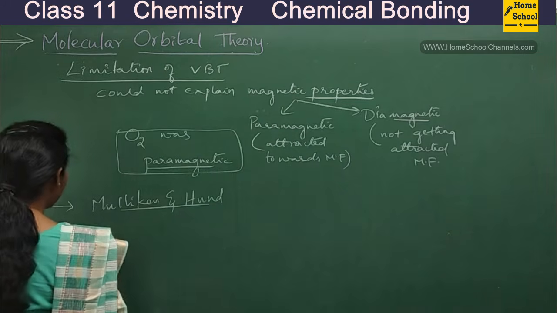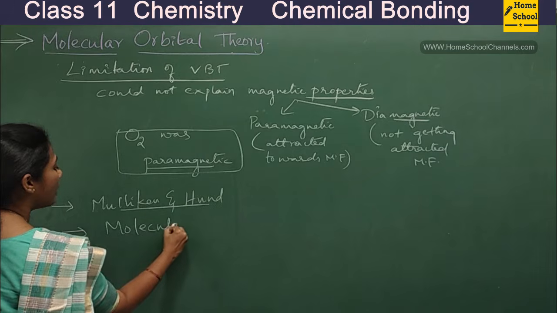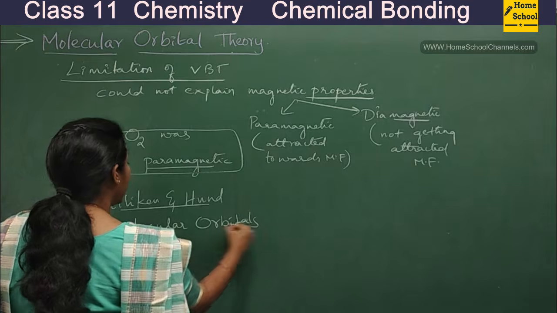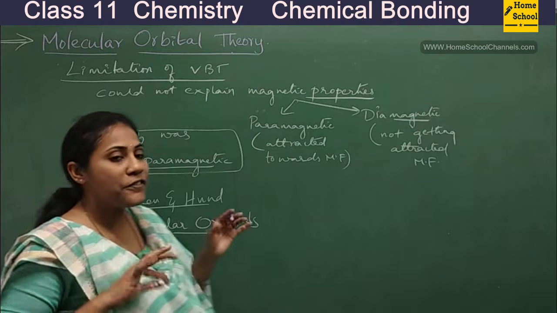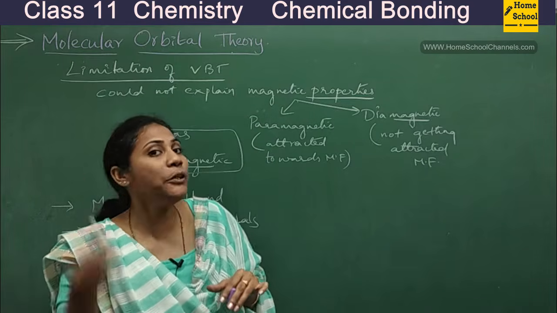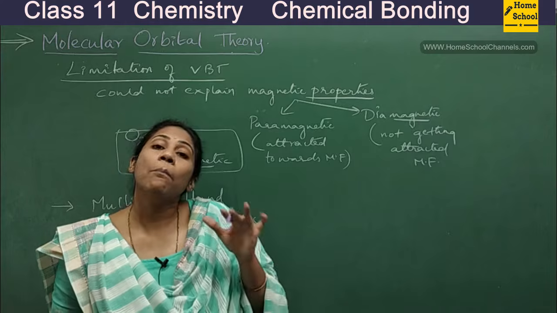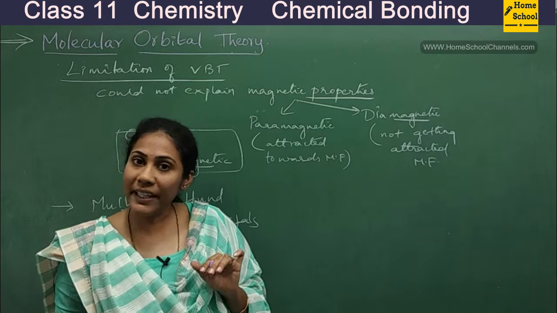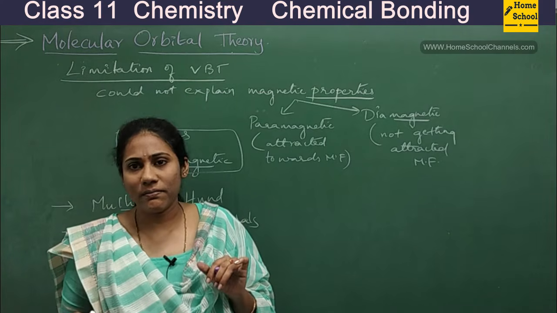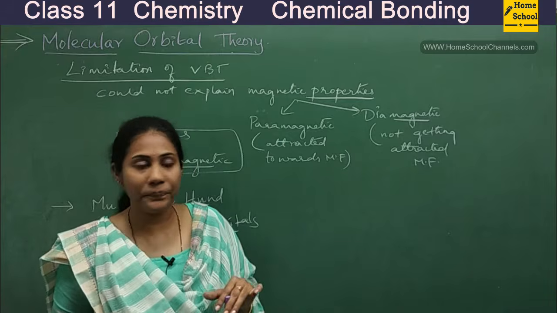So here we are studying the concept of molecular orbitals. In the molecule, you have something called molecular orbitals. Just like in the atom you had atomic orbitals, in the molecule we will observe molecular orbitals. Right? Fine. So what is the use of these molecular orbitals? How do they form? That's what we are going to learn here.